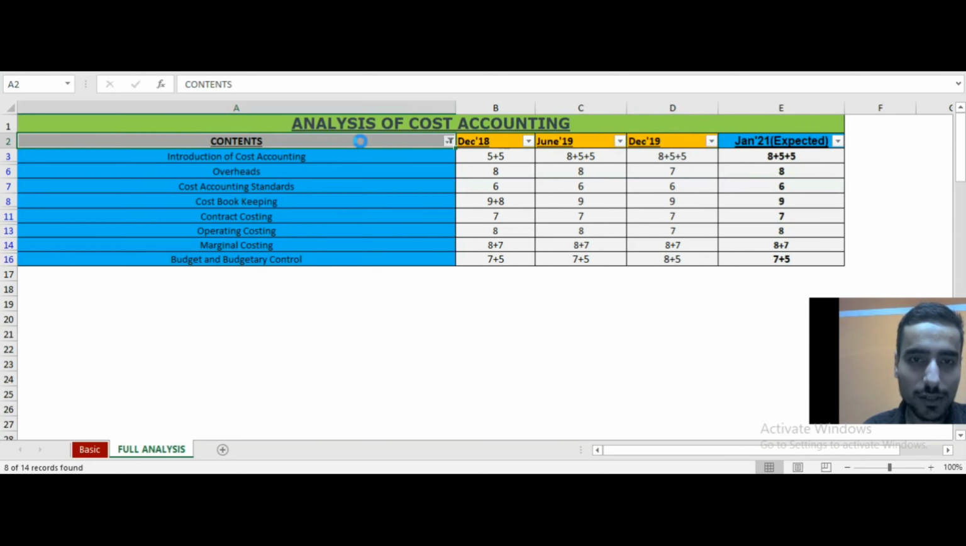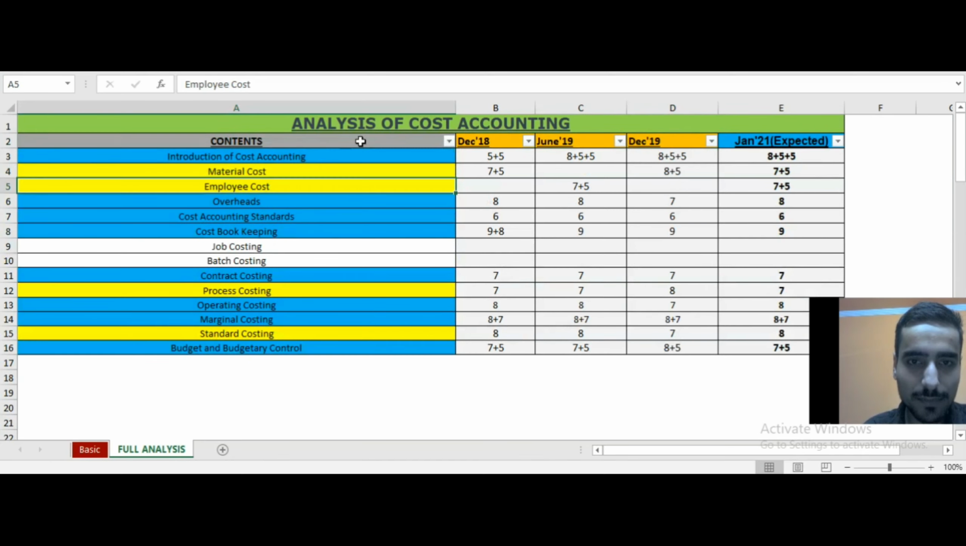And if I come to other topics, like material cost, do it afterwards. Then employee cost, a 12 marks question in June 19. So there is a chance that an employee cost question can be asked this time, but it's a little complicated as per me, because when I was doing self-study I left it because there were formulas and my syllabus was not completed, so I left it, right? So if you have time, then you can go for this. Job costing and batch costing are easy topics, but no question has been asked since December 18. So do it in the last.